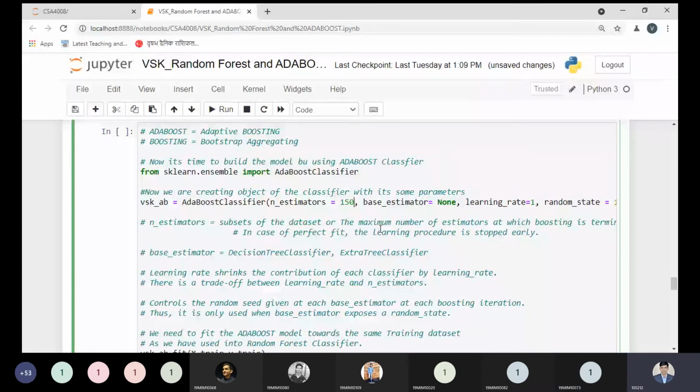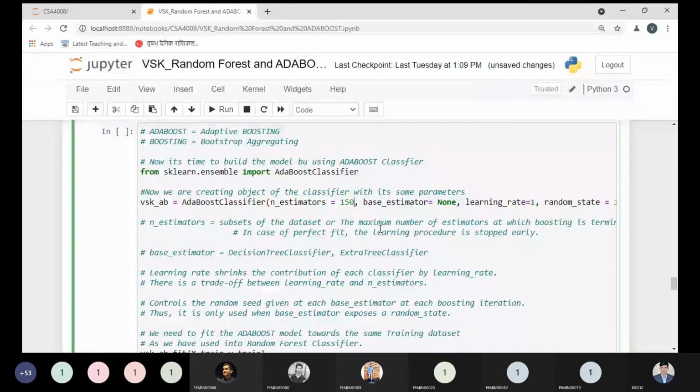And base estimator is asking which base model you want to use. In the AdaBoost classifier, you are defining the number of estimators as 150. It means you are dividing your data set into different sections.